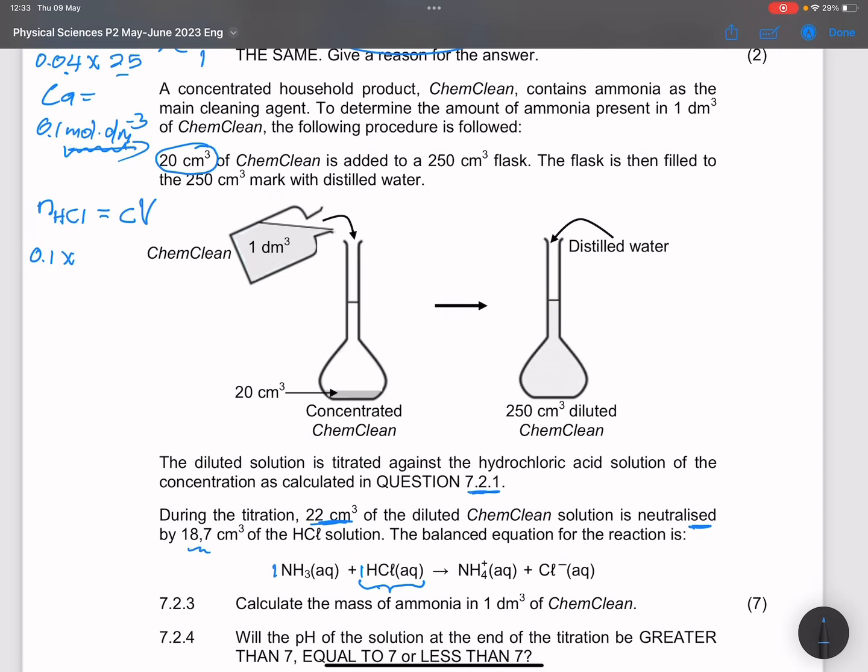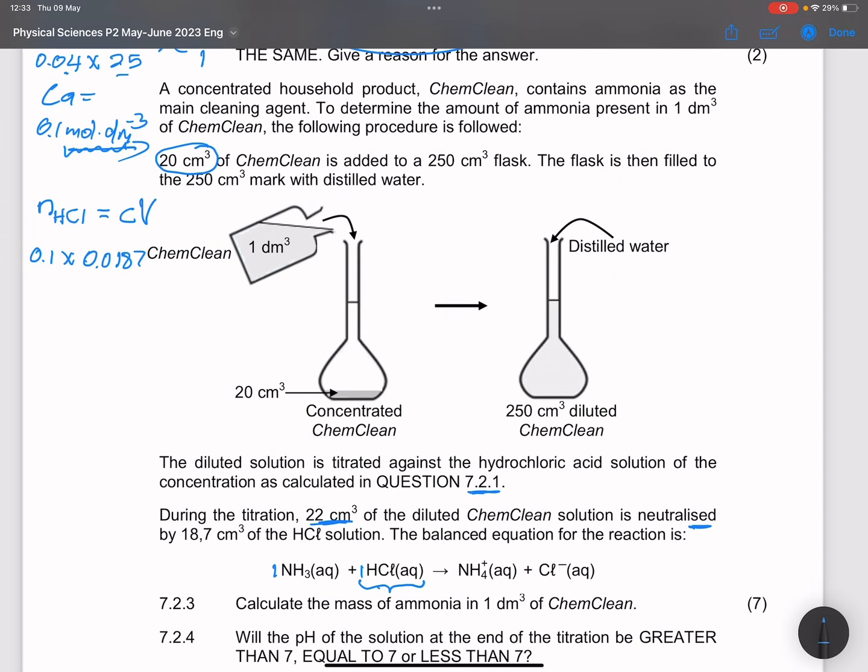So we're going to divide that 18.7 by 1,000, which gives me 0.0187.